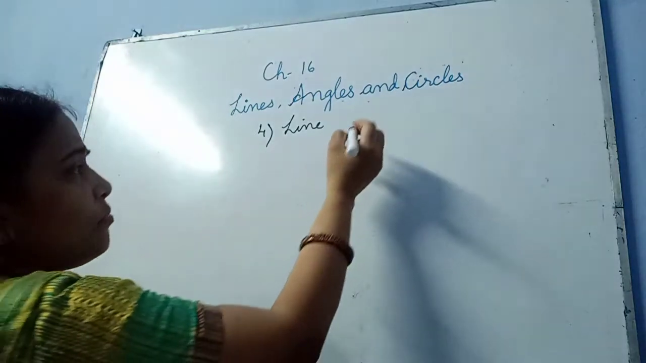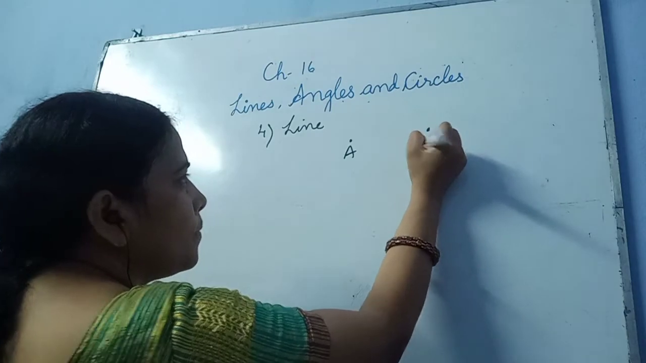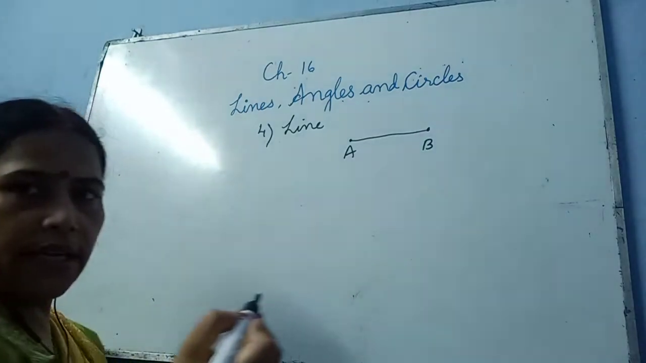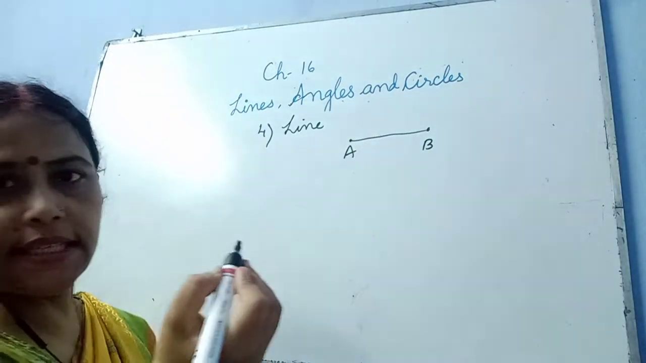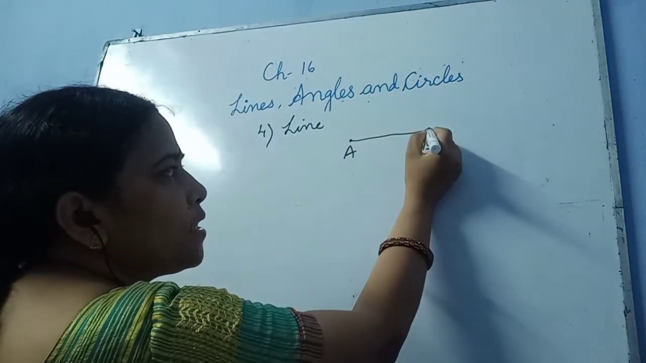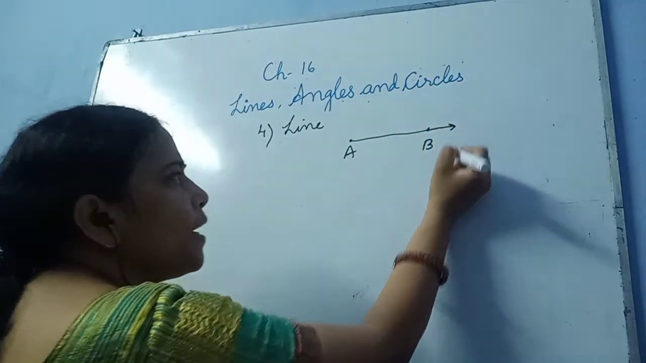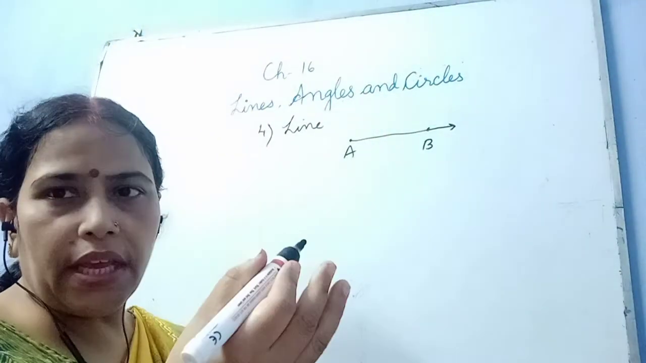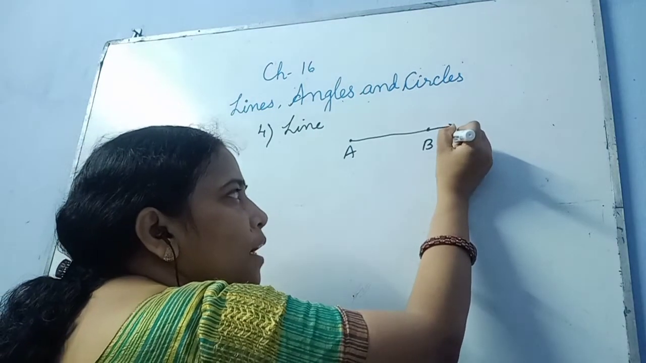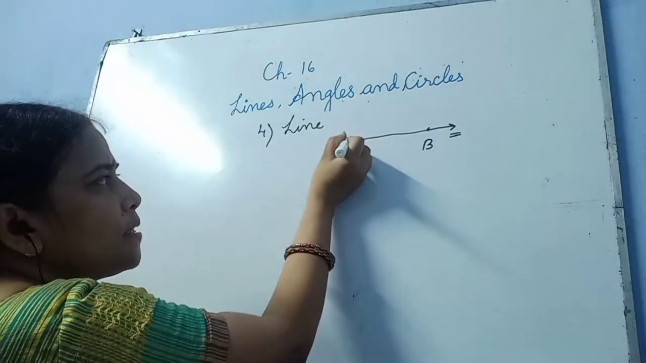Now see, we are taking two dots, dot A and dot B. Understood? We have joined them. This became our line segment. That means it has two endpoints. Now what will I do? I will extend it on this side. Now it became my ray. That means it has one ending point and it is going on further. It does not stop.